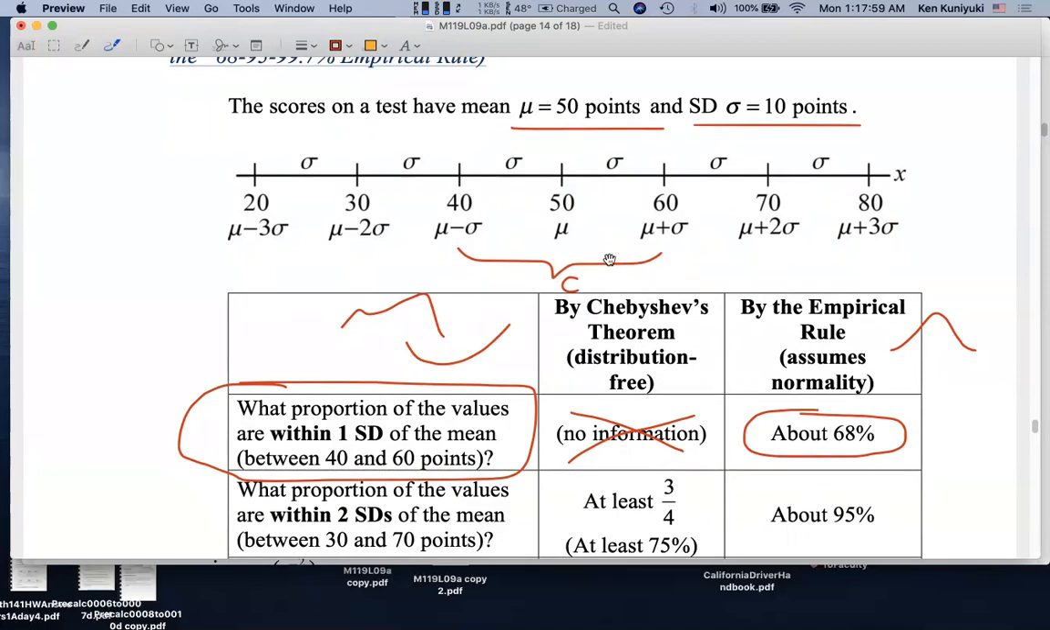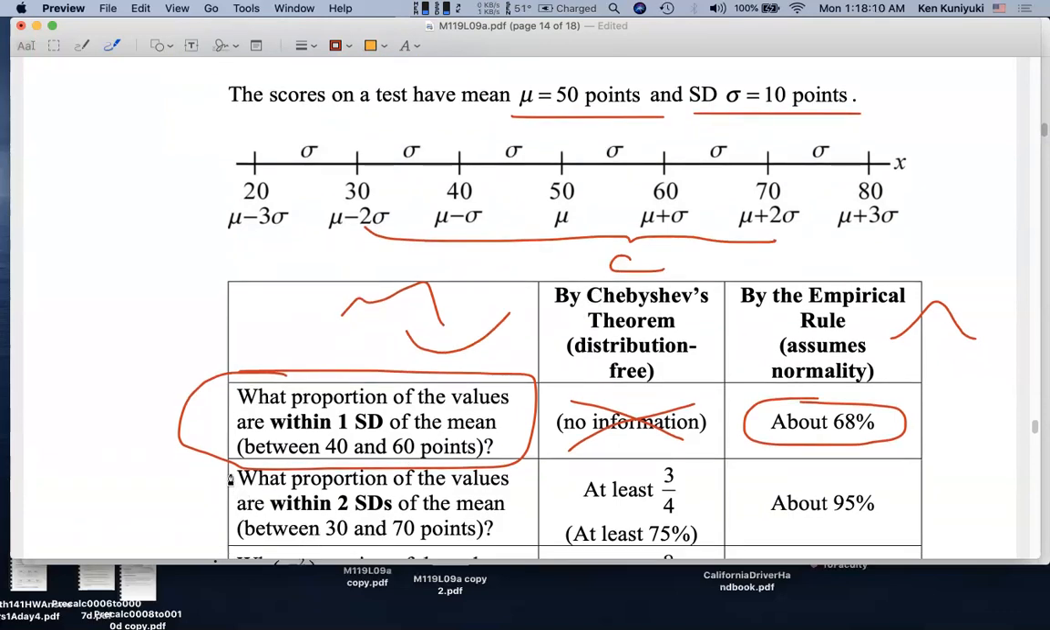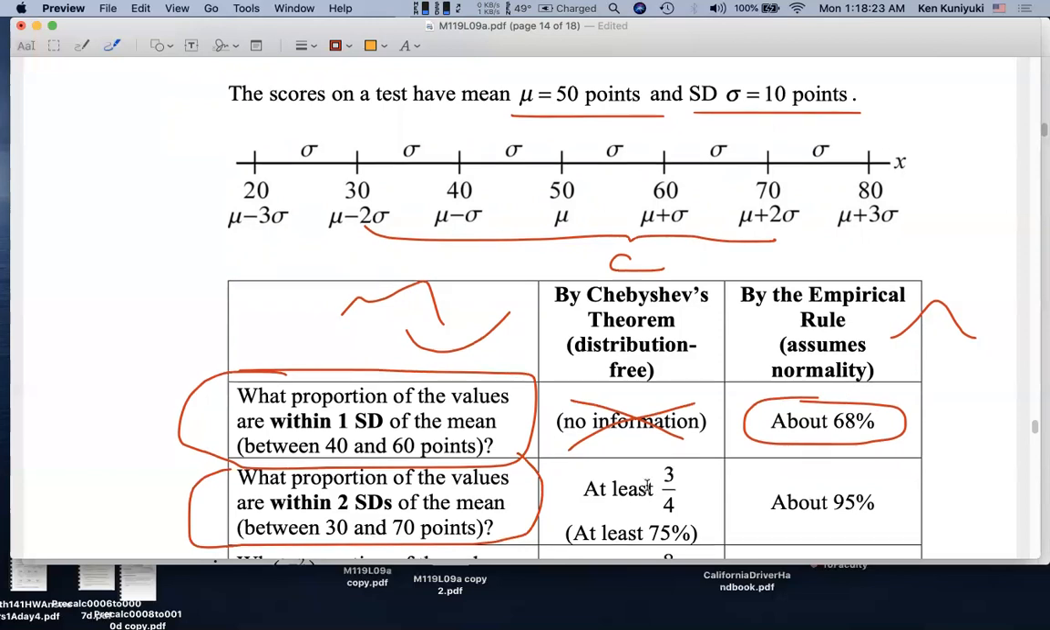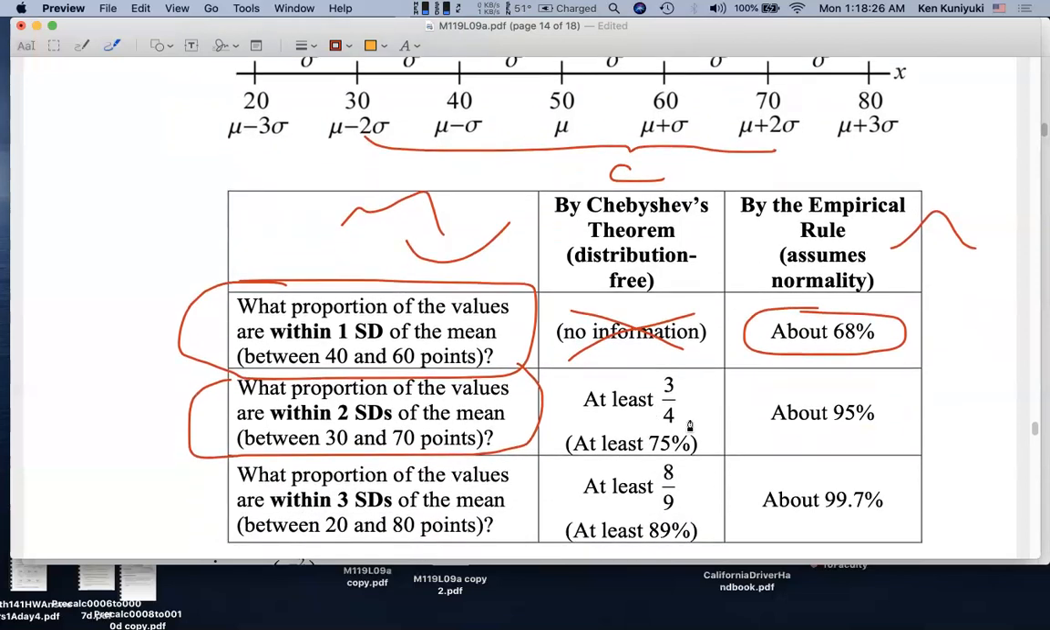Now let's say that instead of the interval from 40 points to 60 points, I decide that the C grades are between 30 points and 70 points. So these would be scores within two standard deviations of the mean. So what proportion of the test scores are within two standard deviations of the mean, between 30 and 70 points? Now, Chebychev's theorem says something. Chebychev says at least 3/4, or at least 75% of the test scores, that is, at least 750 of the 1,000 students in the class, score between 30 points and 70 points.